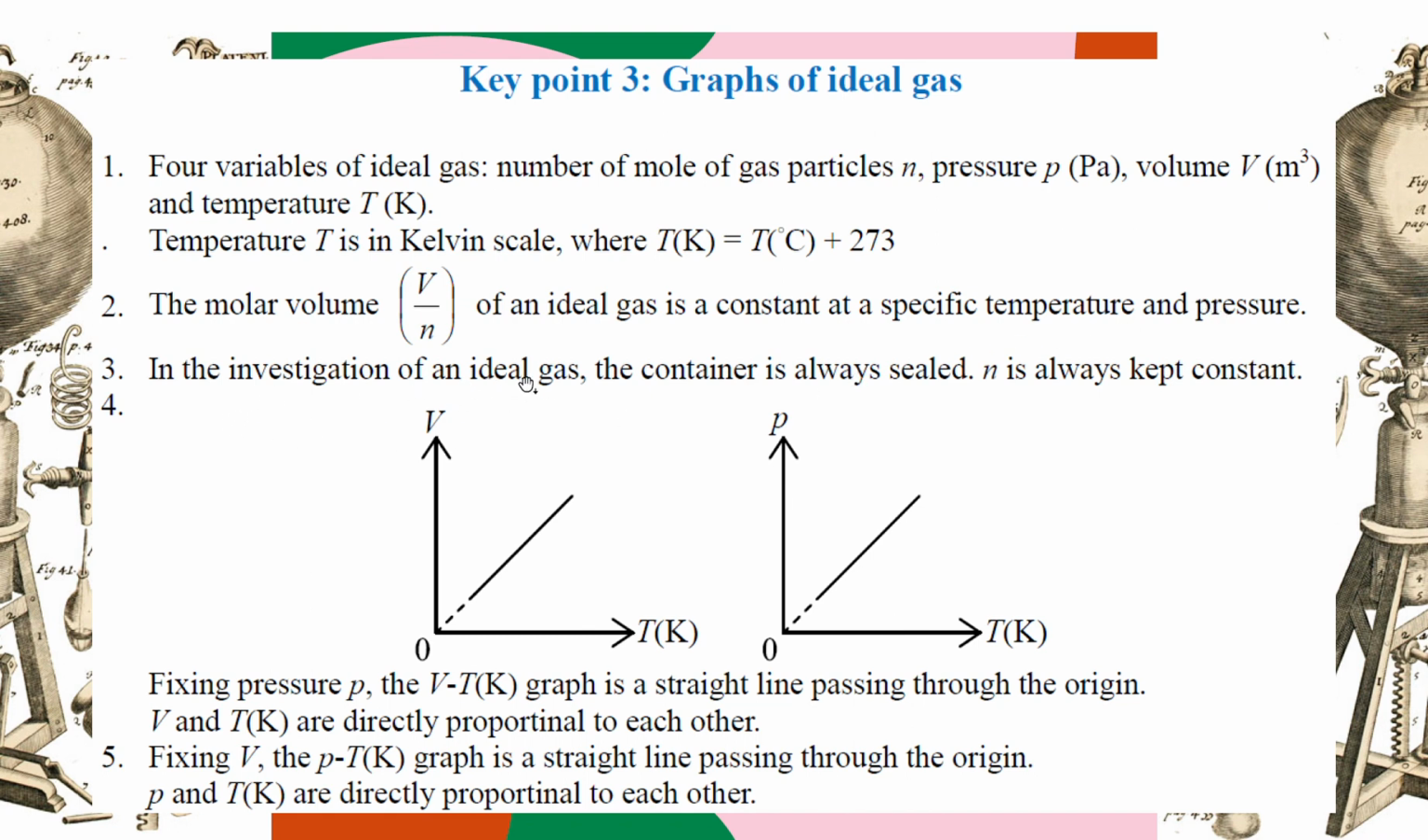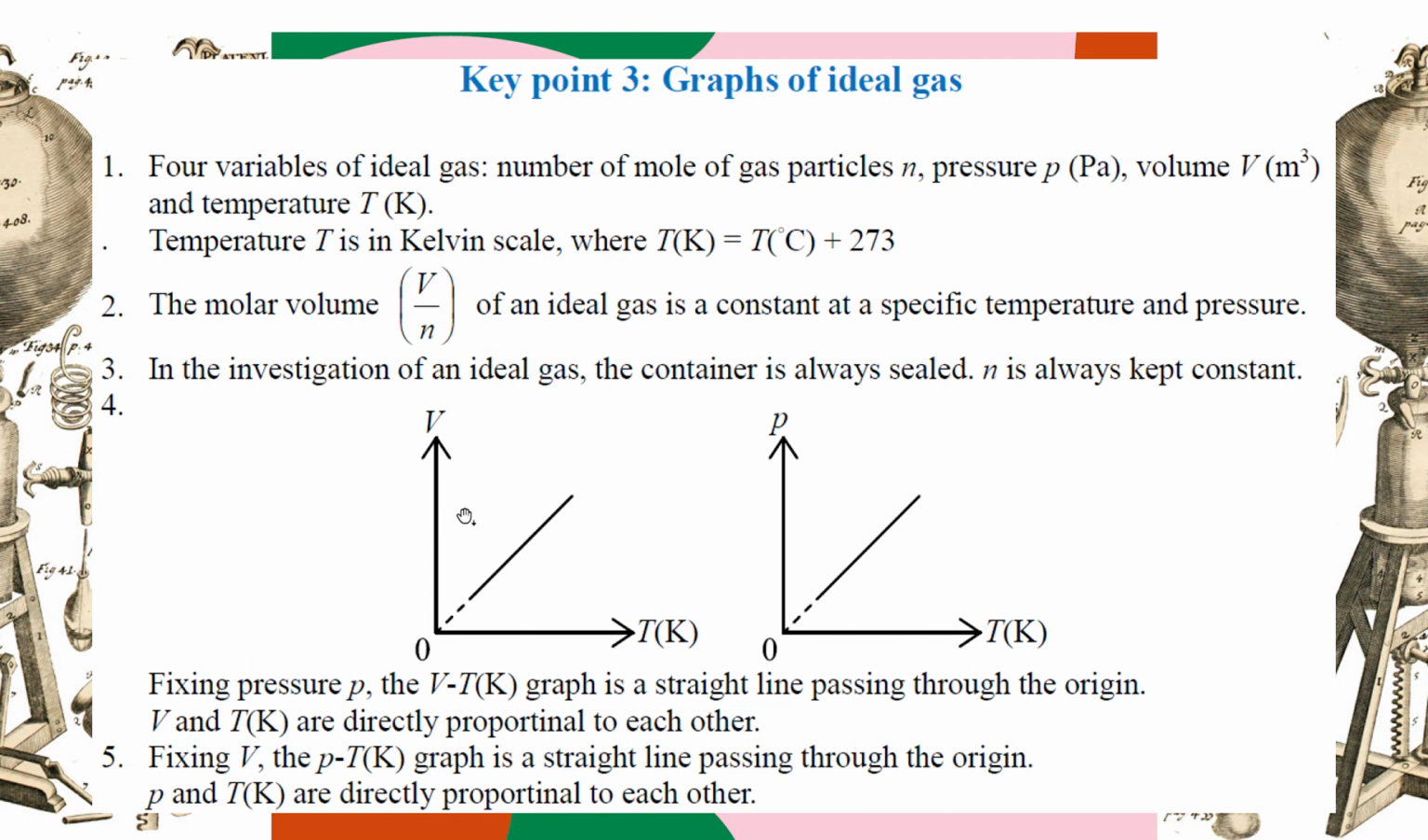In the investigation of an ideal gas, the container is always sealed. We don't want any leakage of the gas, so n is always kept constant. Look at here, 4 variables, and n is always a control variable, so we have 3 variables. By the fair test, remember we just change one variable and see the response of the other, so we need to control one more variable in the investigation.